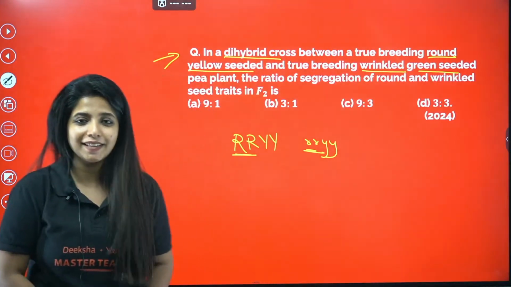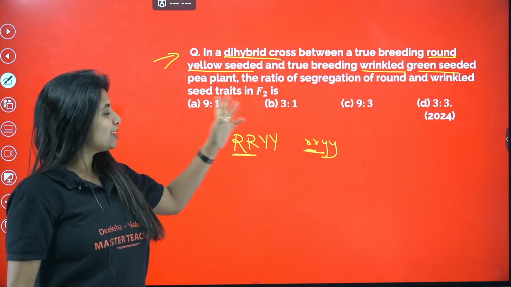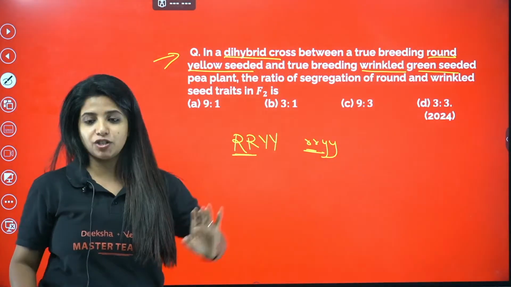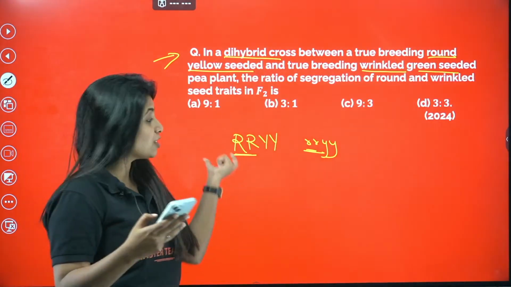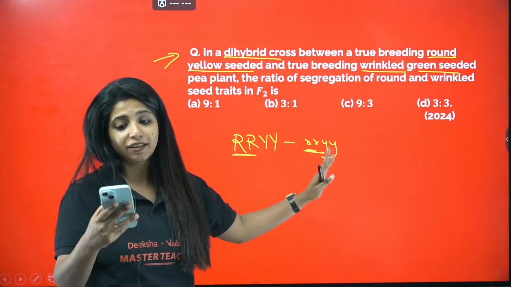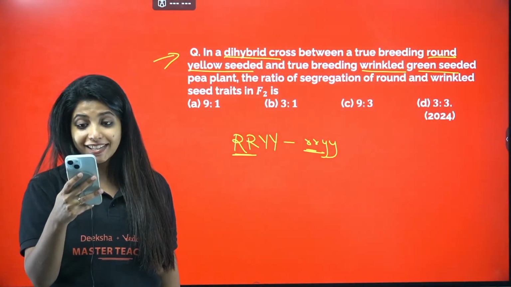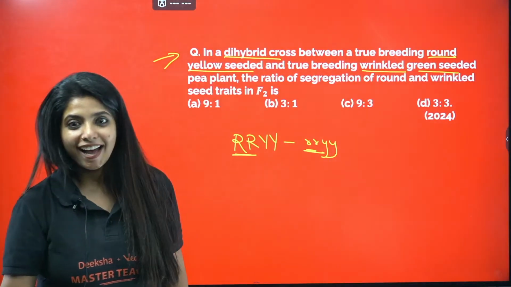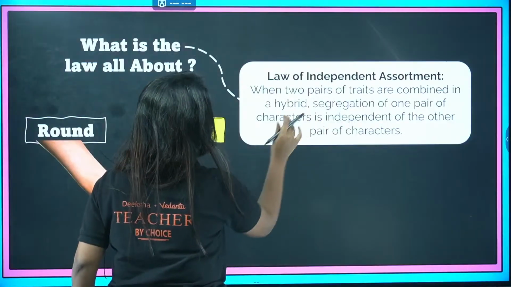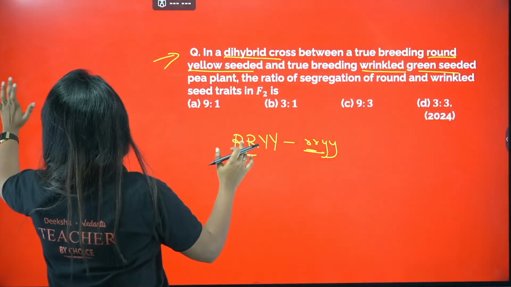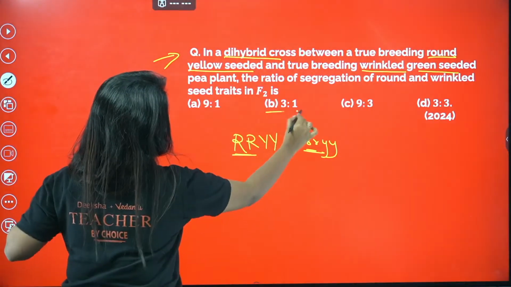Any guesses for the answer? You have a few options: 9:1, 3:1, 9:3, 3:3. Any guesses, my dear children? They're not asking about the entire thing, they're just talking about round and wrinkled. Do note that. Akash says 3:1 is the answer. That is actually correct. It is going to be 3:1. Why 3:1?